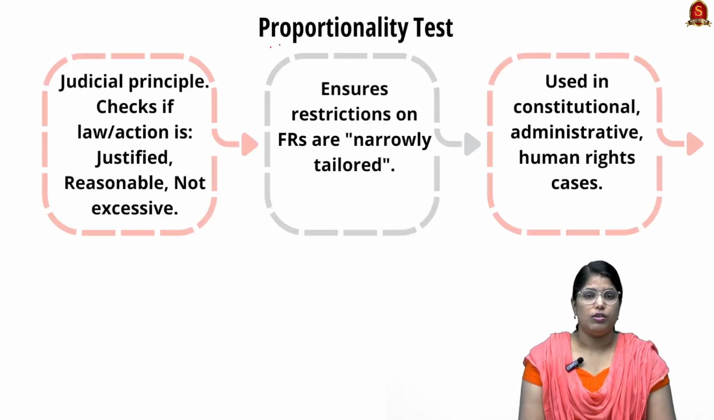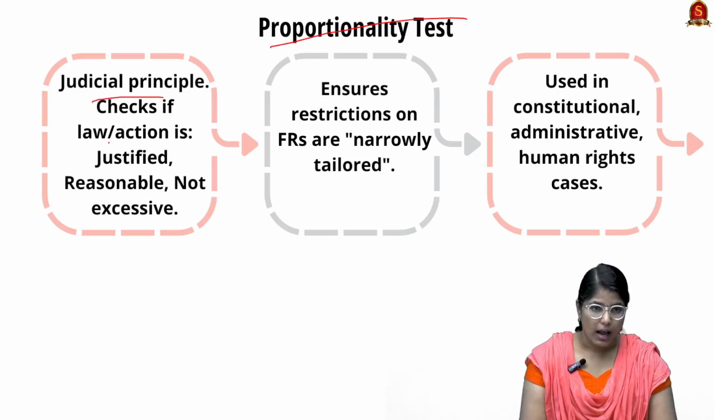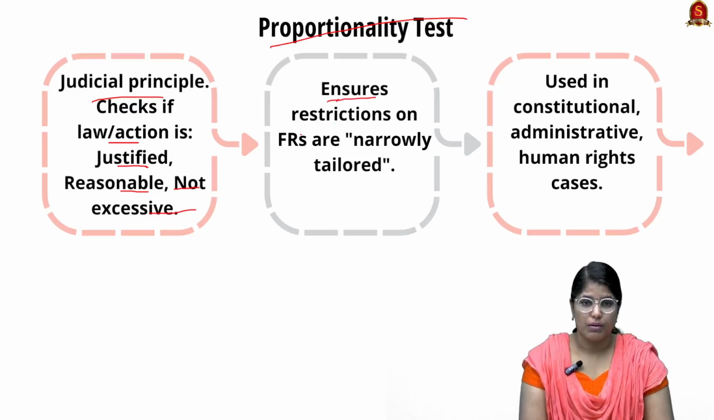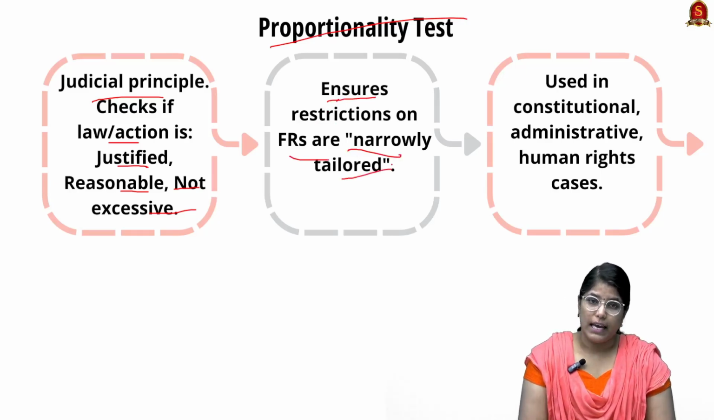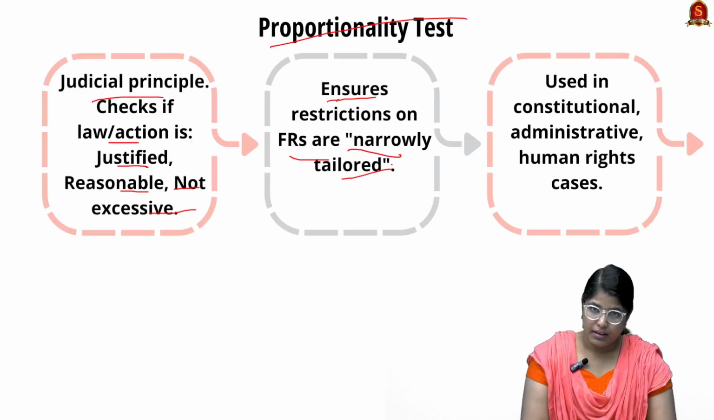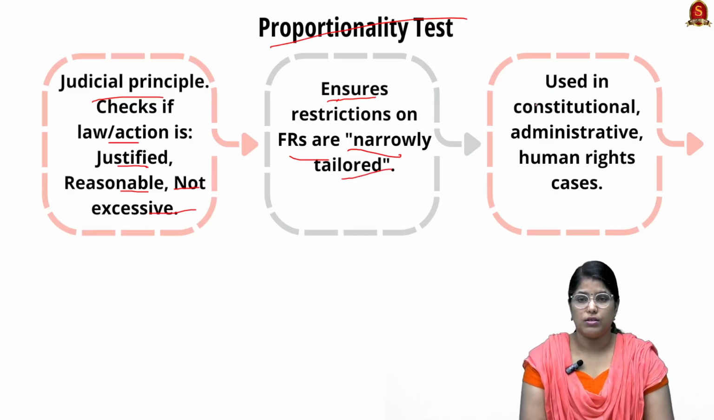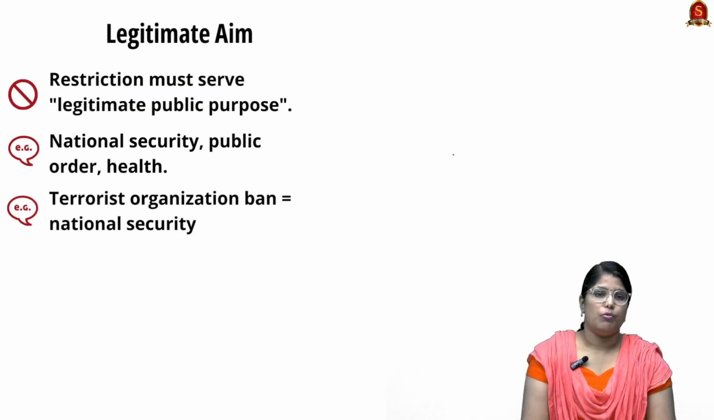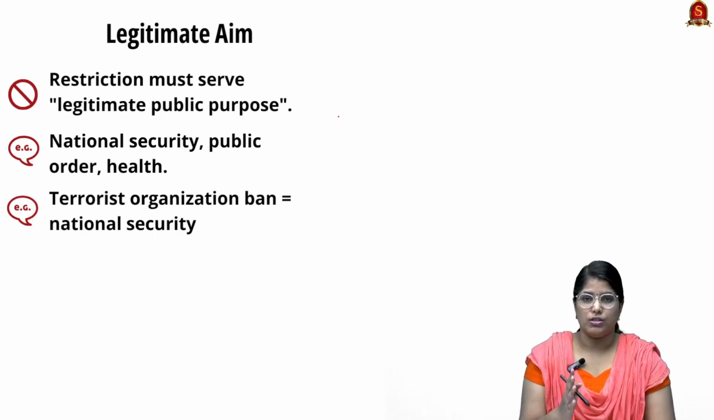Now moving on, talking about the proportionality test, see, it is actually a judicial principle. It checks if a law or action is justified, reasonable and not excessive. It ensures restrictions on fundamental rights are narrowly tailored, meaning not arbitrary in nature, and it is used in constitutional, administrative as well as human rights cases. So this is what the proportionality test actually means. Now moving on, we shall see the 4 conditions on which the proportionality test is identified.